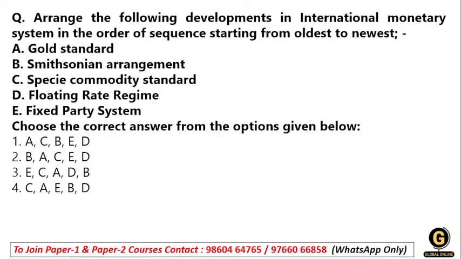Arrange the following developments in the international monetary system in order of sequence, from oldest to newest.